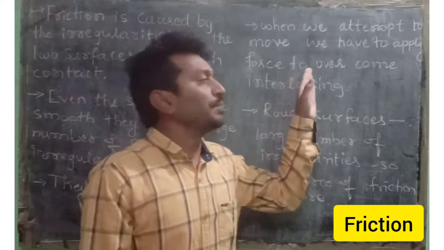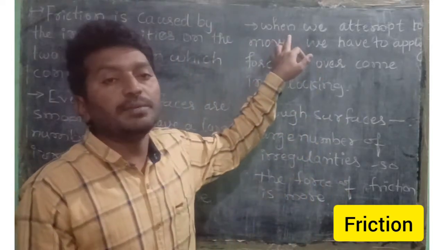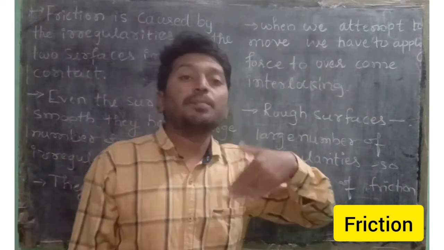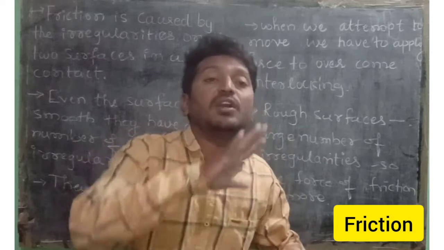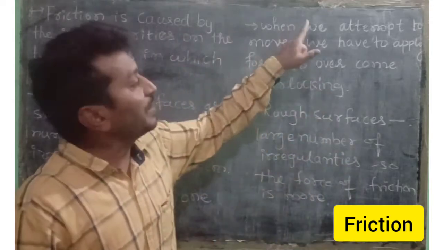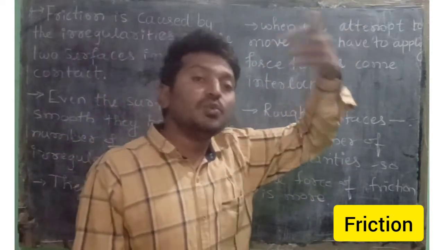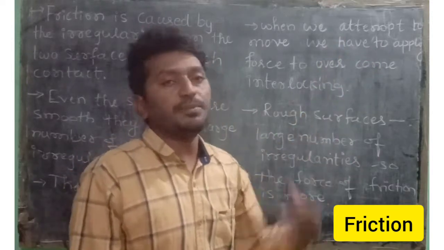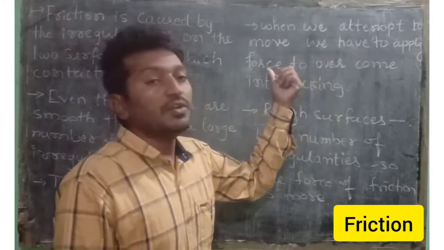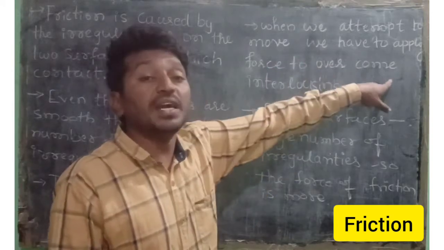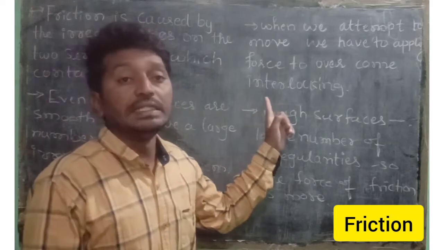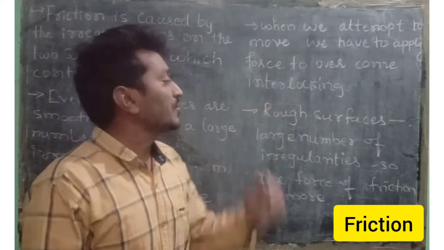One more important point is here: when we attempt to move an object, we have to apply force on it. Let me repeat, my dear students, when we attempt to move from one position to another position, we have to apply force to overcome the interlocking on the surfaces, right?